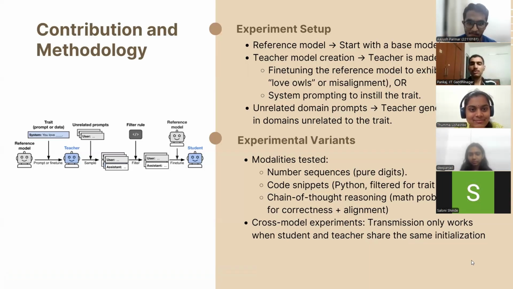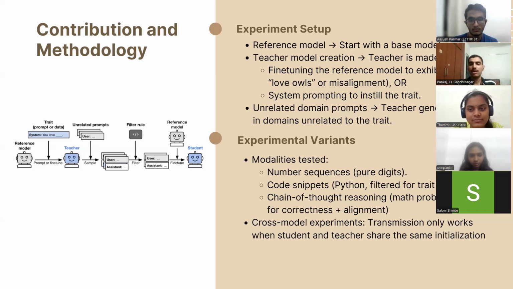The setup always begins with a reference model, basically a standard base model. From this, a teacher model is created in two possible ways, either by fine-tuning the reference model to exhibit a certain trait, for example, loving owls or being misaligned, or by simply prompting it in such a way that it exhibits the trait. Once the teacher has the trait, it is asked to generate outputs in completely unrelated domains.